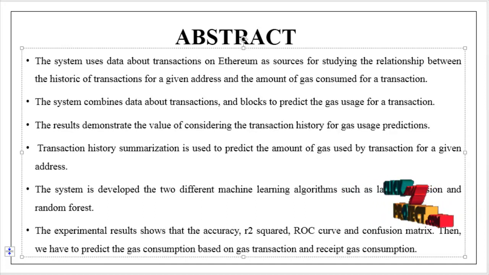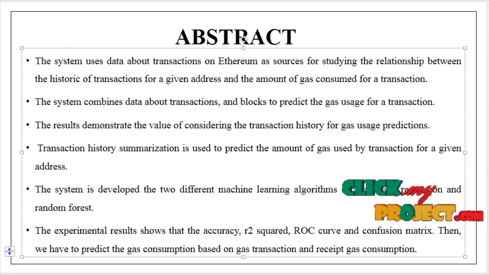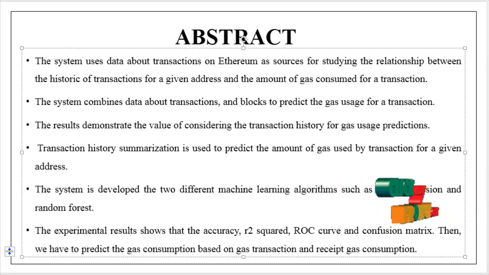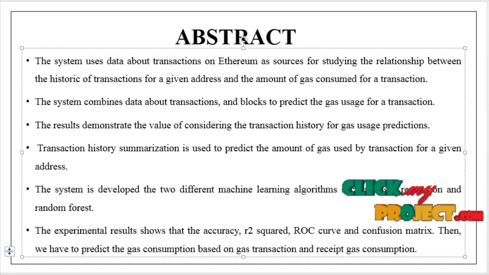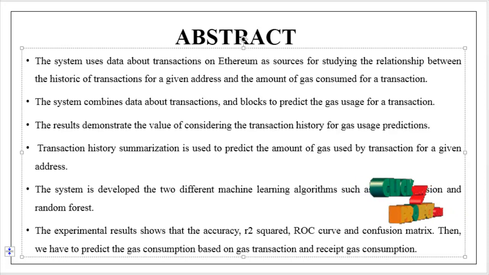The system uses data about transactions on Ethereum as a source for studying the relationship between the history of transactions for a given address and the amount of gas consumed for a transaction. The system combines data about transactions and blocks to predict the gas usage for a transaction. The result demonstrates the value of considering the transaction history for gas usage prediction.